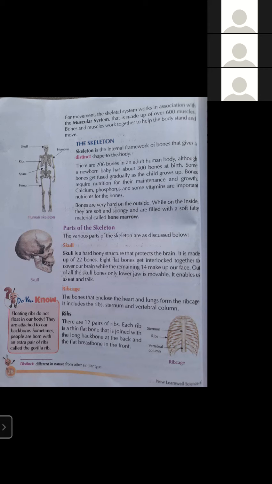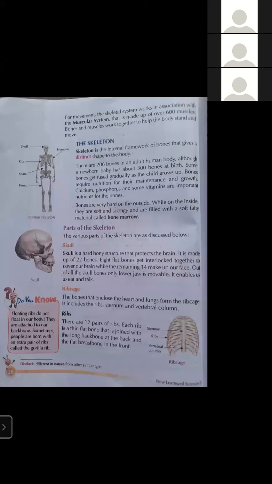The second is rib cage. What is a rib cage? The bones that enclose the heart and lungs form a rib cage. It means there are a number of ribs, and combined they are known as the rib cage. It is a cage-like structure.